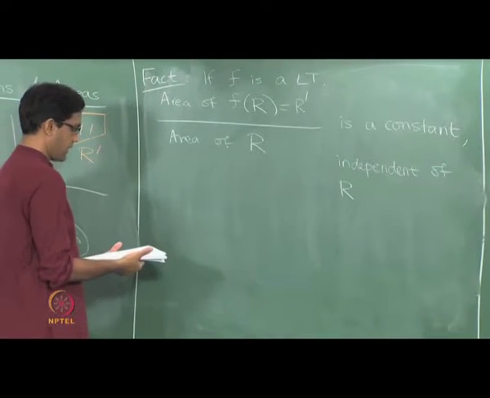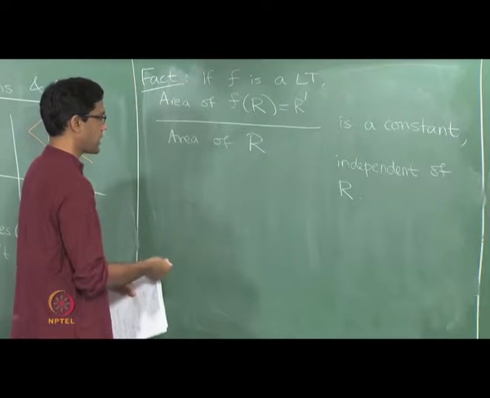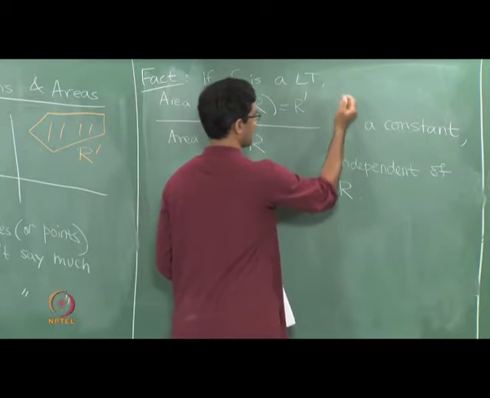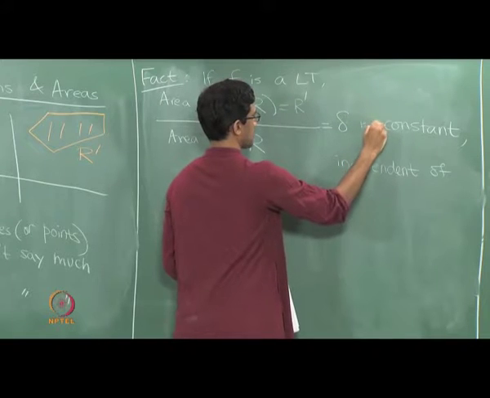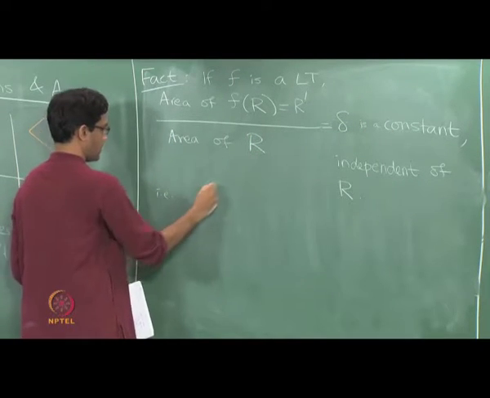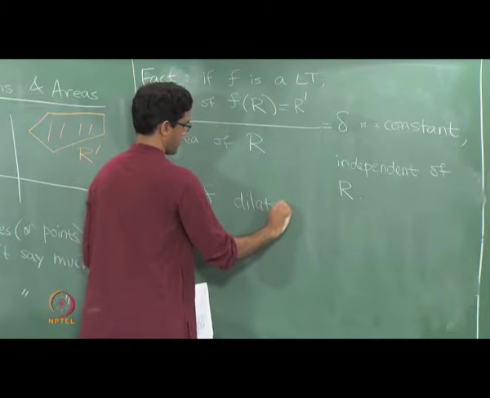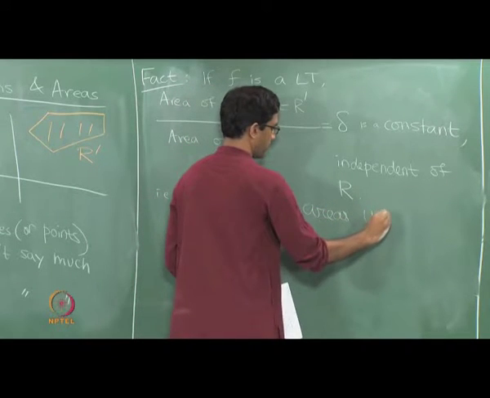And so, what does it mean? In other words, f dilates area uniformly by this constant. So let us give this constant a name, let us call it say delta, this is a constant. In other words, f dilates areas uniformly by this factor.